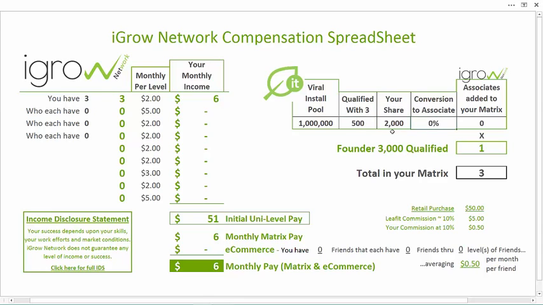But what that would do, that combination right there, 500 Founder 3000 qualified associates and the first 1 million viral installs. Just remember that Ella was doing that every single day. It's crazy. But that's 2,000 of these people requesting an invitation to join our social network assigned to you. They're yours. As we've talked in the past, those friends that are connected to you, well, here's 2,000.